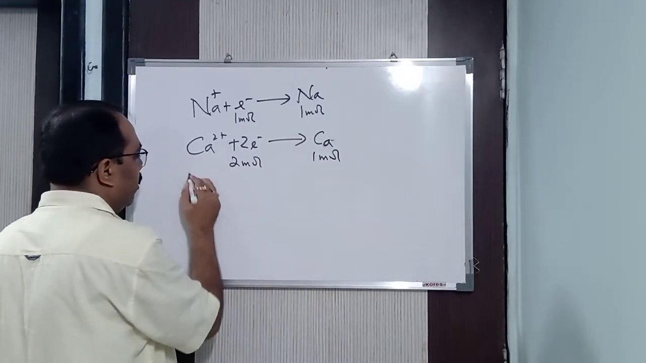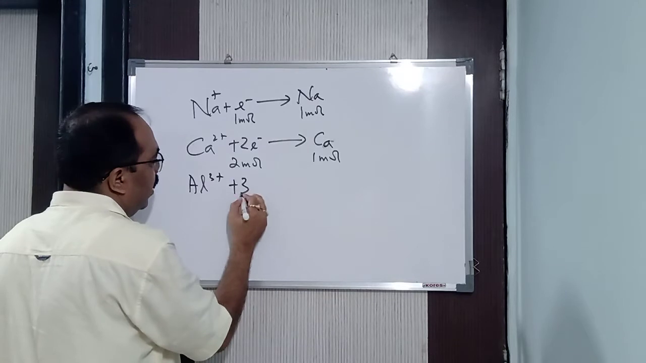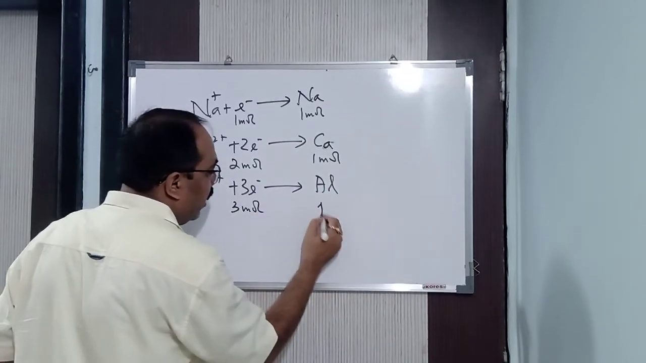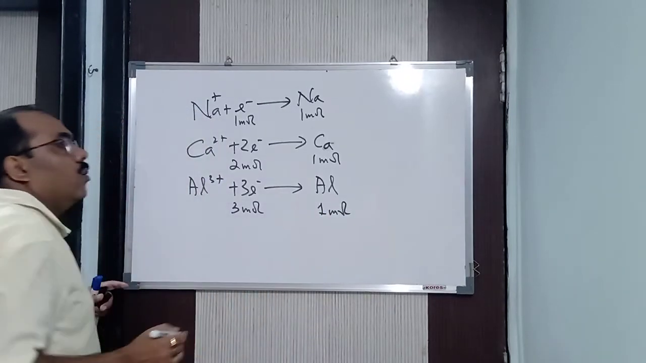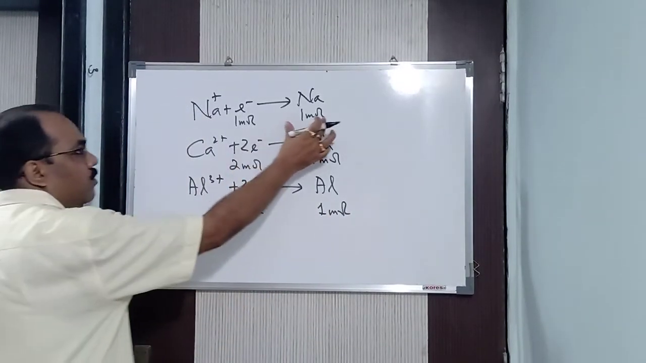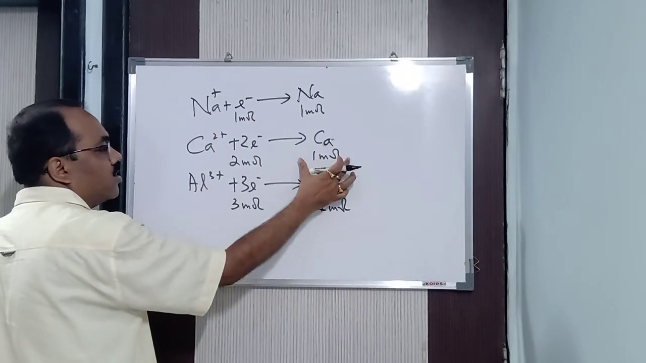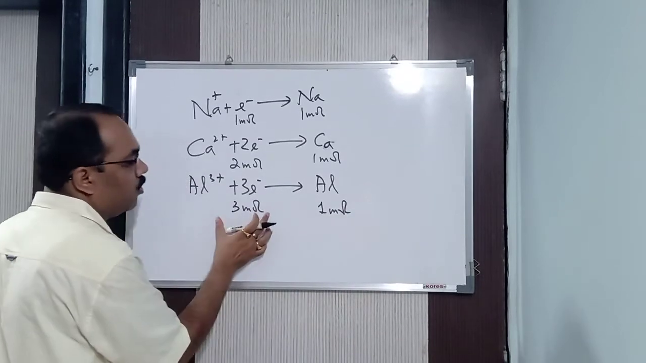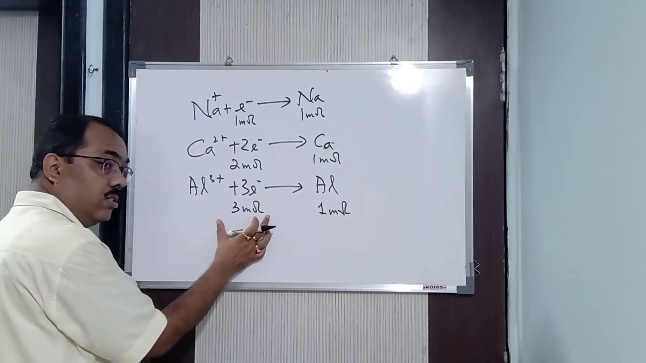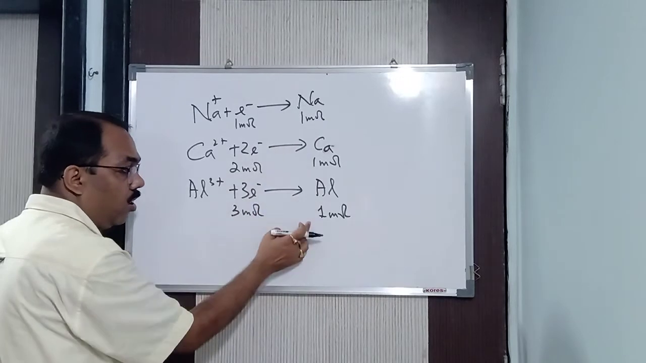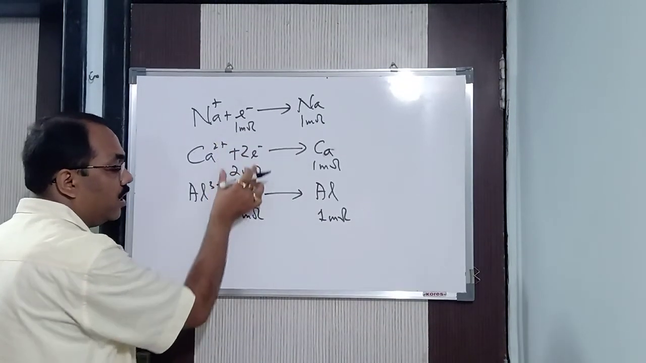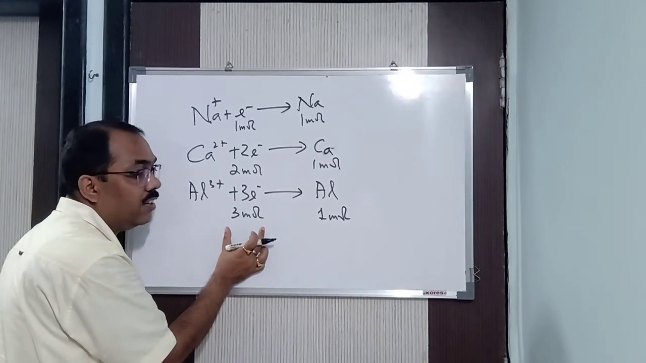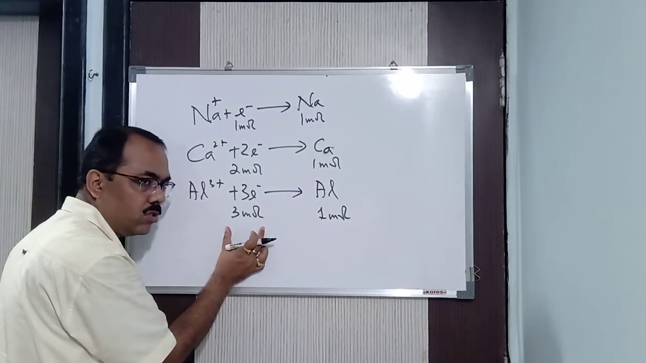But here it is how many moles? 1 mole. Fine. Al 3 plus plus 3e minus will give you what? Al. How many moles here? 3 moles. But here how many moles? 1 mole. Alright. So to deposit 1 mole of sodium you require 1 mole of electrons. To deposit 1 mole of calcium you require 2 moles of electrons. To deposit 1 mole of aluminium you require 3 moles of electrons. Alright. The same 1 mole of atoms requires a different number of moles of electrons to deposit.